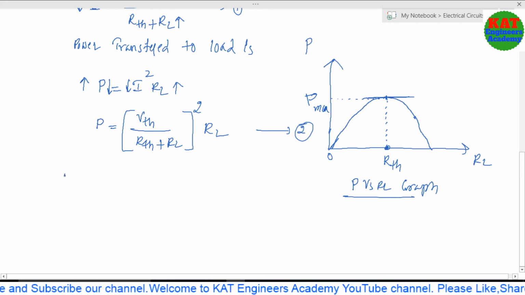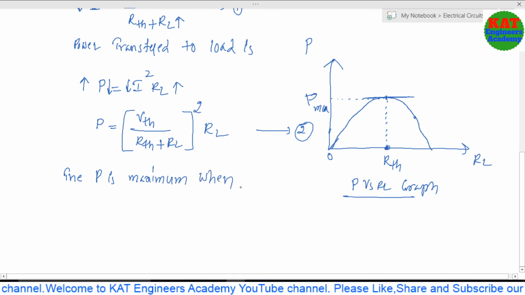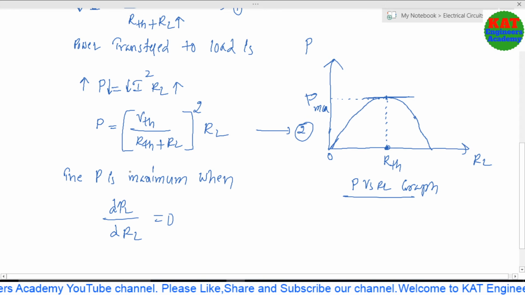We can say that P is maximum when the slope is equal to 0, that is, when dPL by dRL equal to 0. From that we can prove whether RL equal to RTH or not.